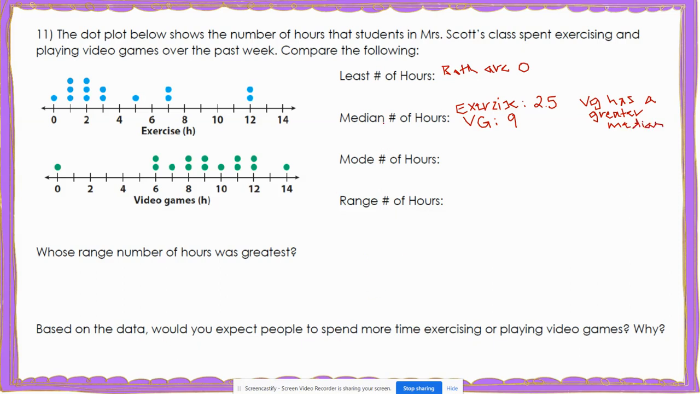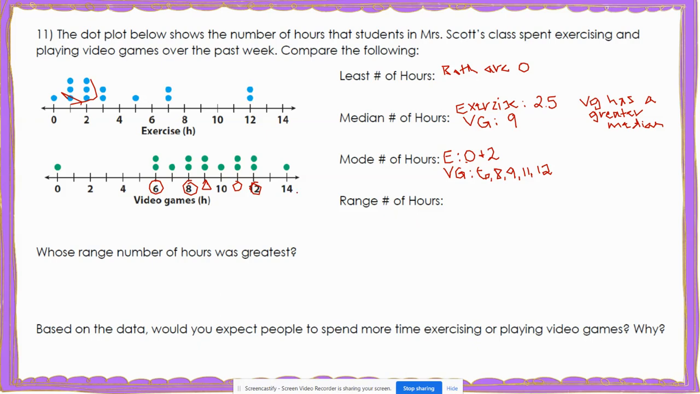All right, for the mode, I can see that for exercise, the mode is 0 and 2 because those are my two highest. So for exercise, the mode is 0 and 2. For video games, I have several highest. I have 6, 8, 9, 11, and 12. So it's going to be 6, 8, 9, 11, and 12.